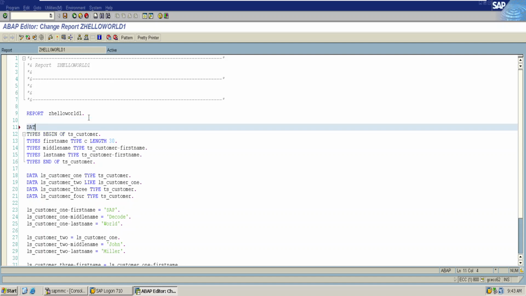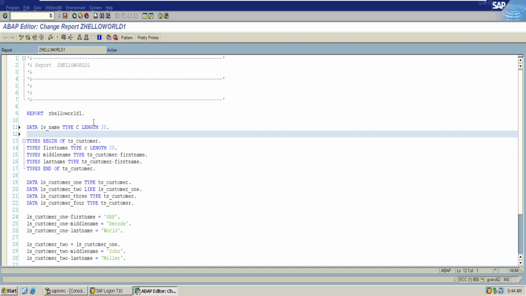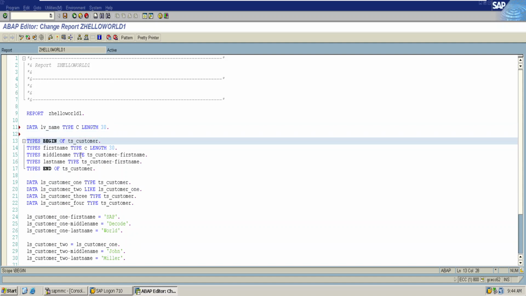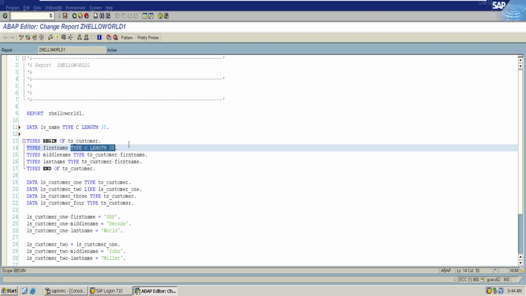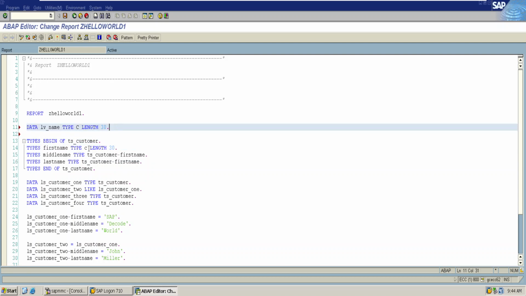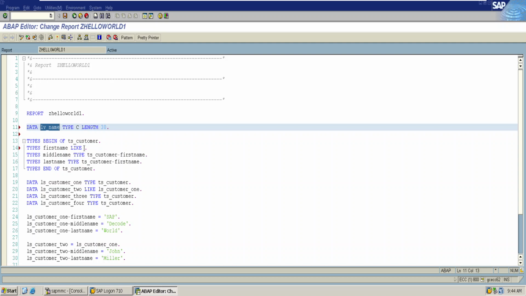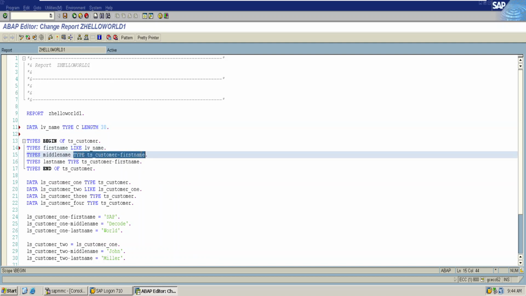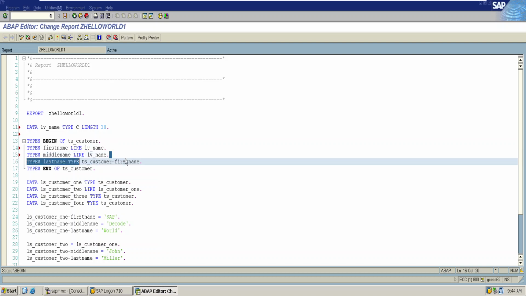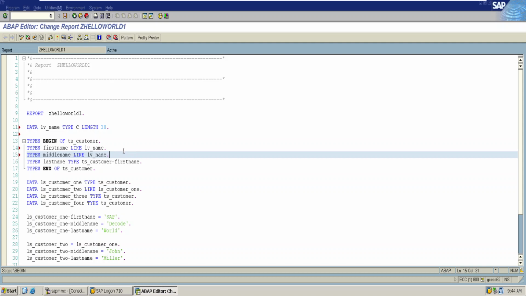And also, if there is a variable named lv name which has a type of character and length 30, as I have mentioned, whenever you want to replace a type with already existing data variables, you have to use the like keyword, like lv name. Let this be the same.